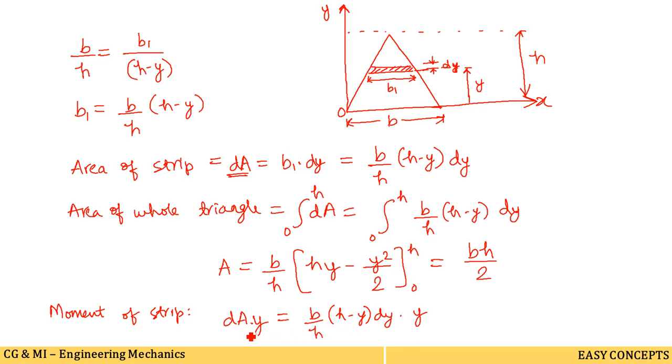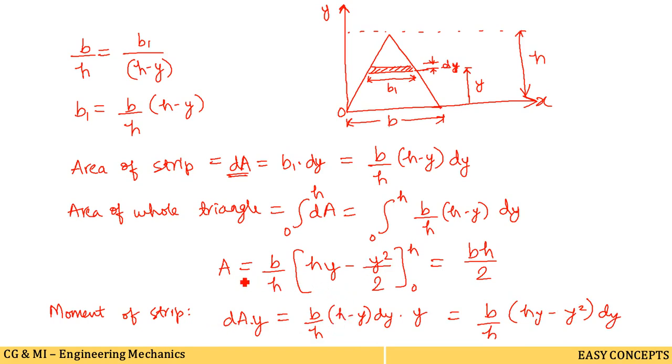Okay, because we have to keep this dA into y, because it is equal to, actually we have found this dA into y from the moment of strip, so we will keep it as it is, but we will multiply this y with this term, so we will get b by h into h into y minus y square into dy, like this we will get here. So after getting these things, now we have to use the equation.